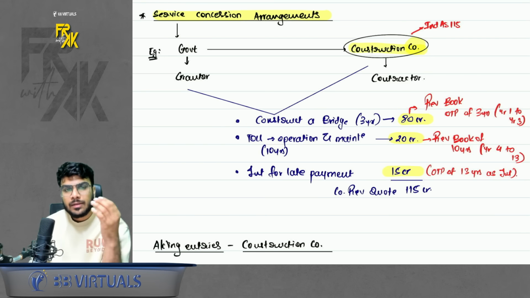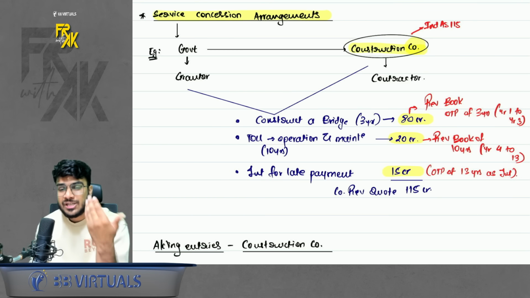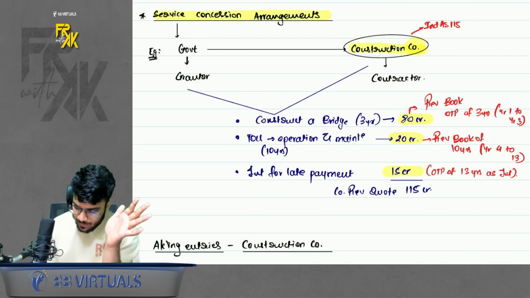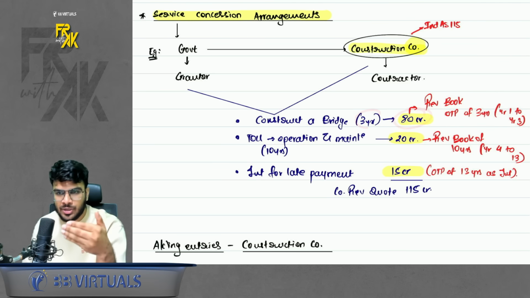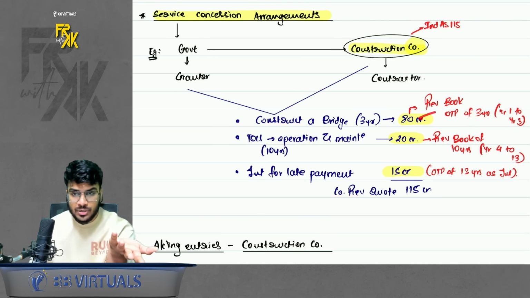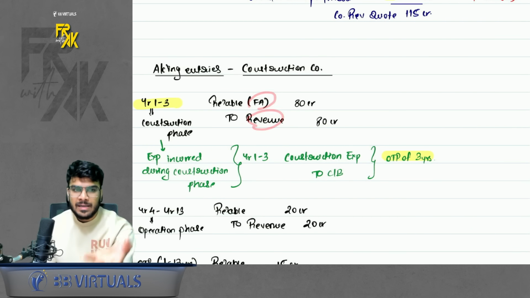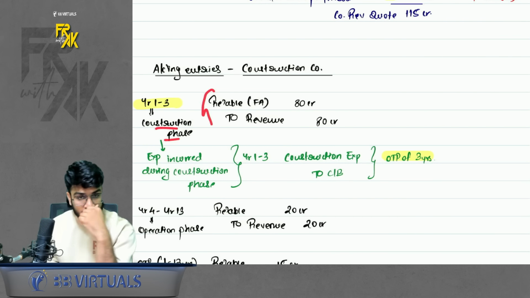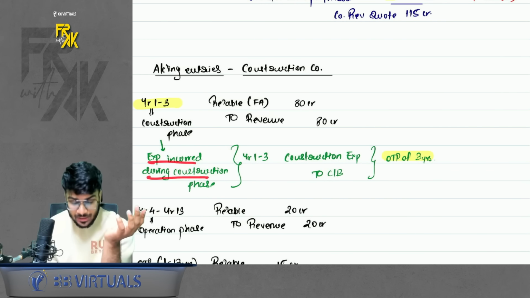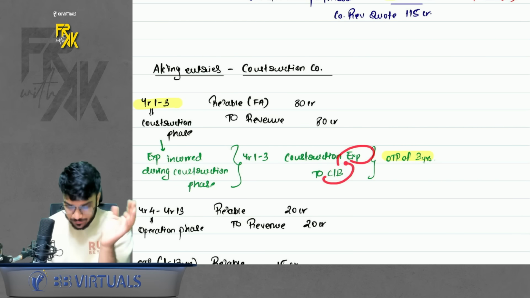Here year-wise entries are not expected. You need to pass the gross entries, but you should be able to justify it. For example, this amount which we are charging for construction, we will book over the period of construction. So we will say receivable to revenue. Why receivable? Because money is not received as of now during the construction phase. Also, if you incur any cost during the construction phase, book that cost also, expense to cash bank.